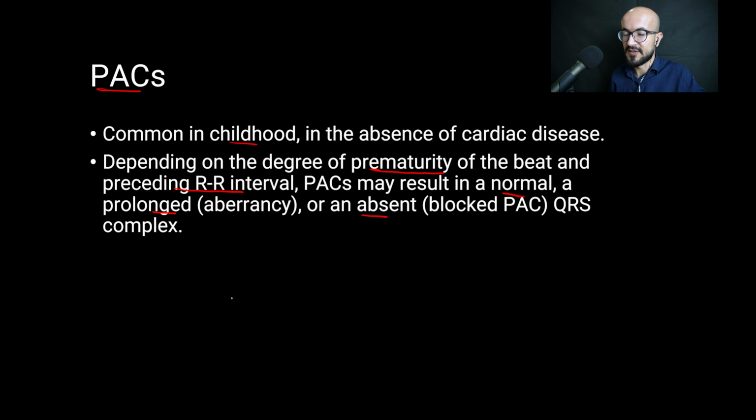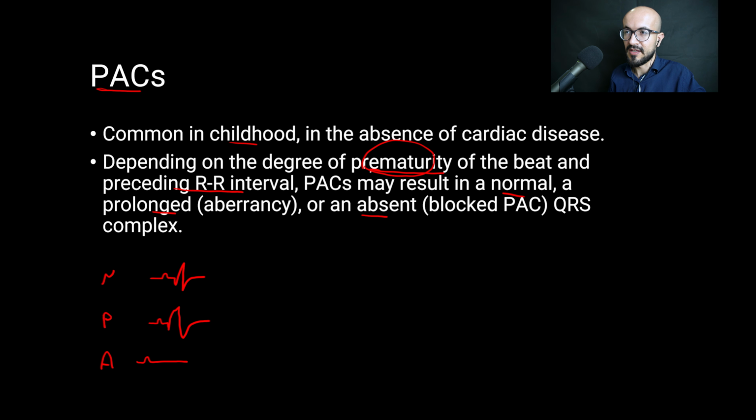So the premature atrial contractions can result in a normal QRS complex, or they can result in a QRS complex that is prolonged, which is called aberrancy, such as you can see here, or they can result in an absent QRS complex, such as you can see here.